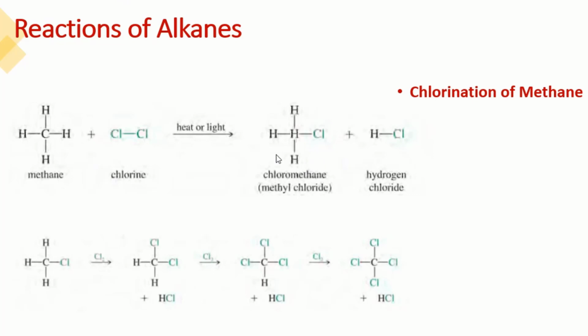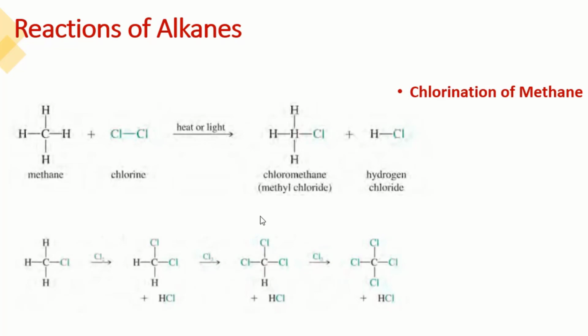This kind of reaction is called a substitution reaction, and this reaction takes place in the presence of heat or sunlight. So these 3 hydrogens can be further replaced one by one by chlorine. In the next step, one more hydrogen is replaced with chlorine. This is called dichloromethane. Next, another hydrogen will be replaced by chlorine. This is called trichloromethane or chloroform. And in the end, the 4th hydrogen will be replaced by chlorine, and we get tetrachloromethane.